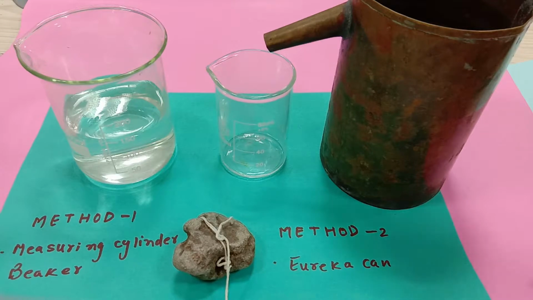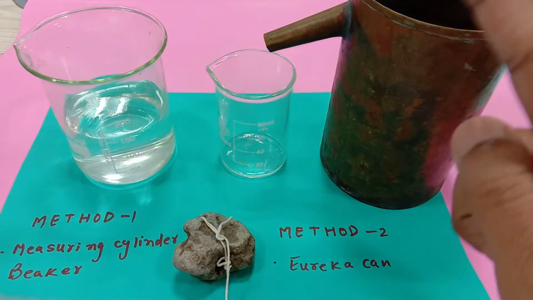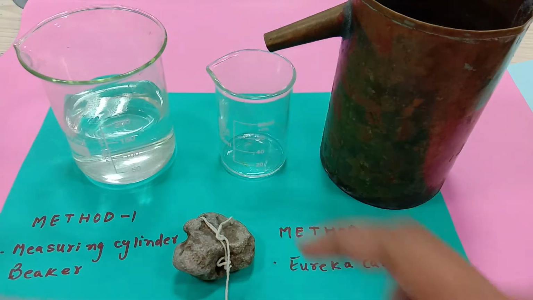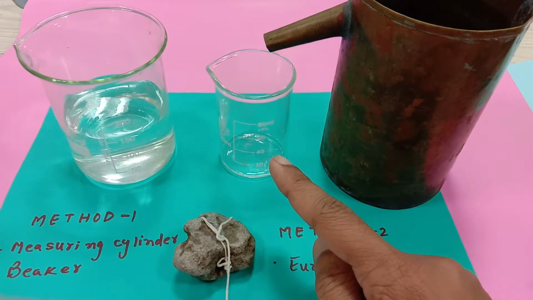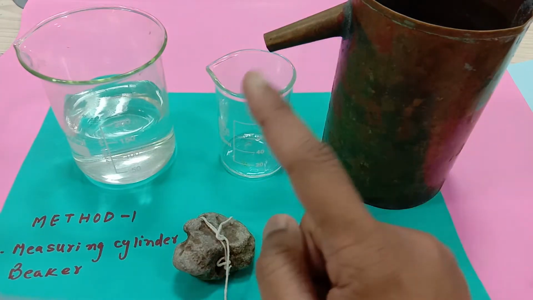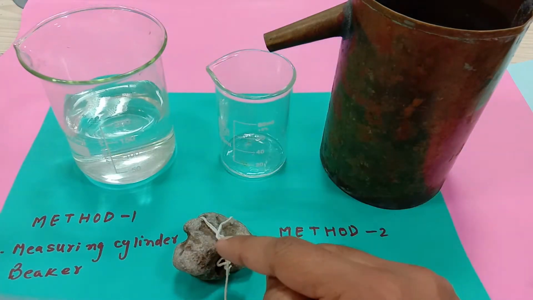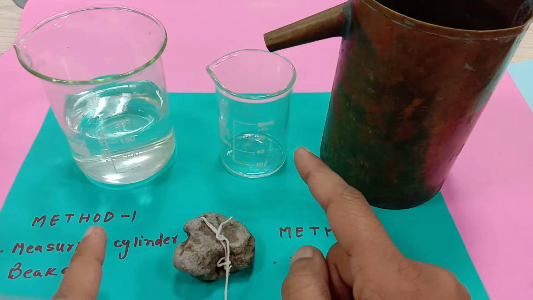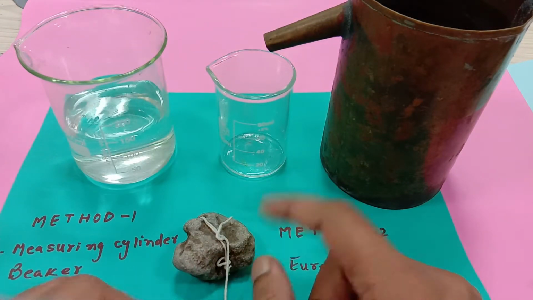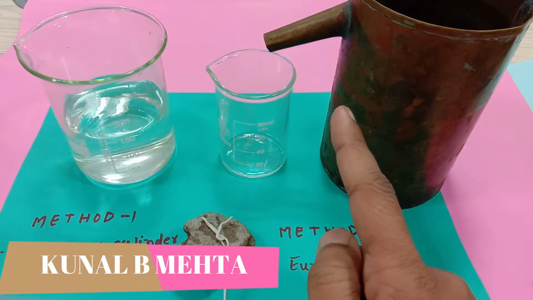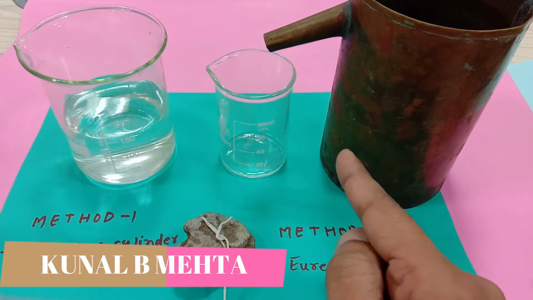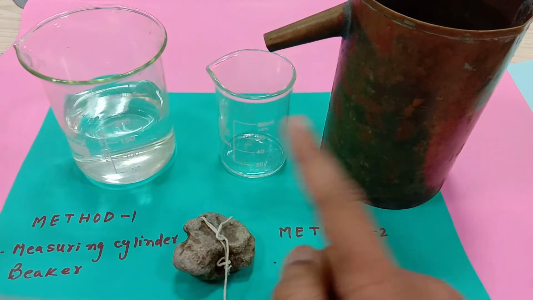The same thing I would be repeating over here. I would be immersing the stone inside this one, and the water will flow out. Here also the volume of the water will be recorded, and the water which is displaced out, that volume will be the volume of the stone. Both of the methods are the same, but this has one additional advantage. We can calculate the buoyant force or the upthrust exerted by the water on the stone here, not over here, right?